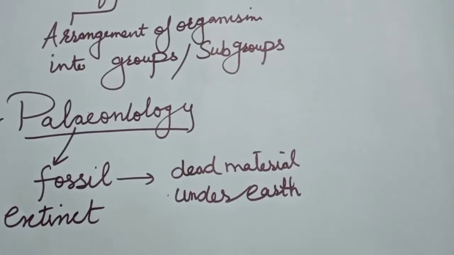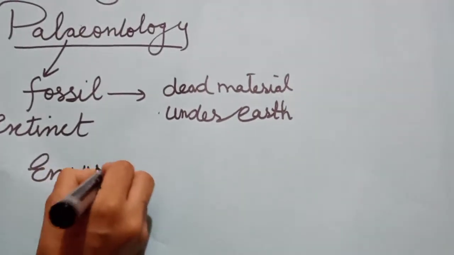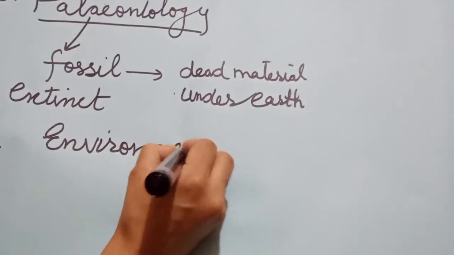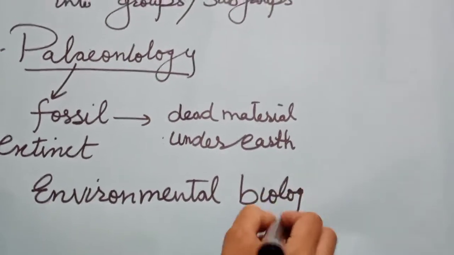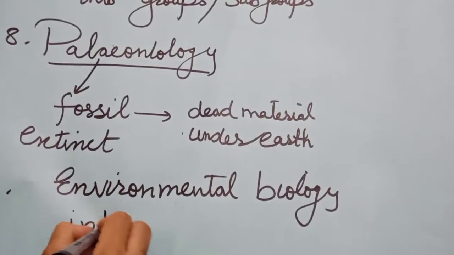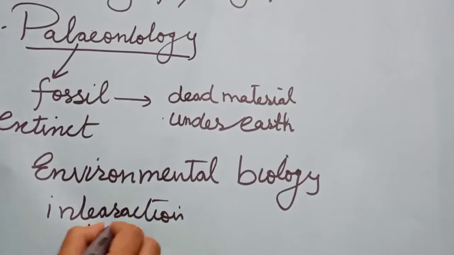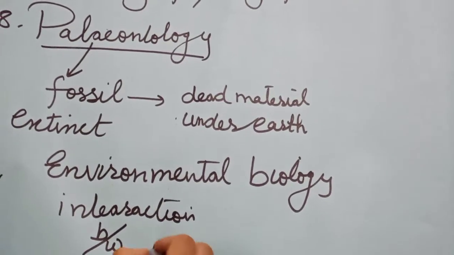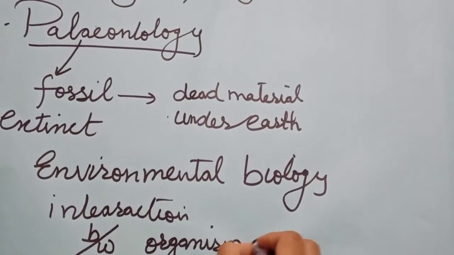The next one, the ninth one, is environmental biology. It is actually the interaction between the organism and the environment.